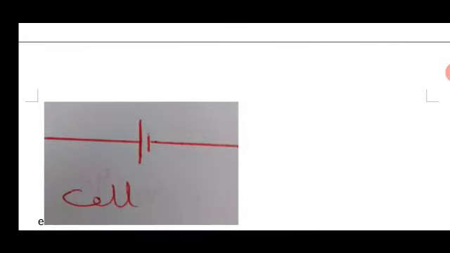This is the symbol for a cell. The horizontal line represents the conductor, the wire, through which the electron is passing, and these two strokes represent the cell. The longer stroke is the positive end, while the shorter stroke is the negative end of the cell.